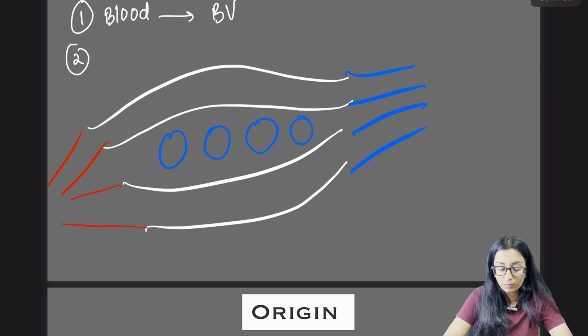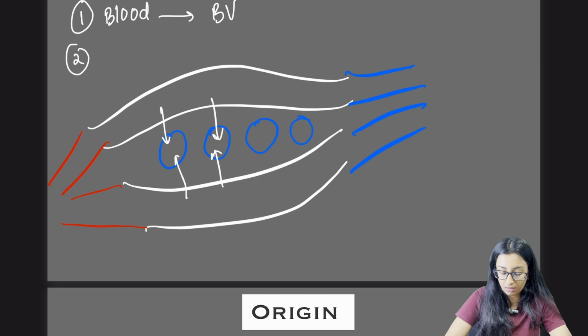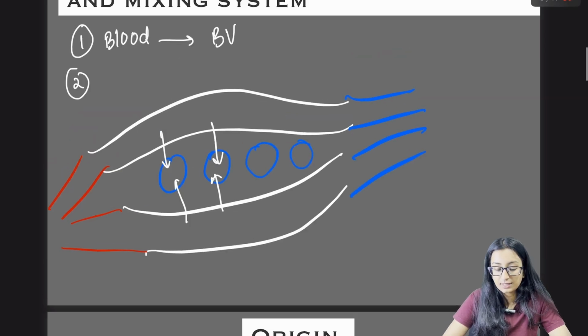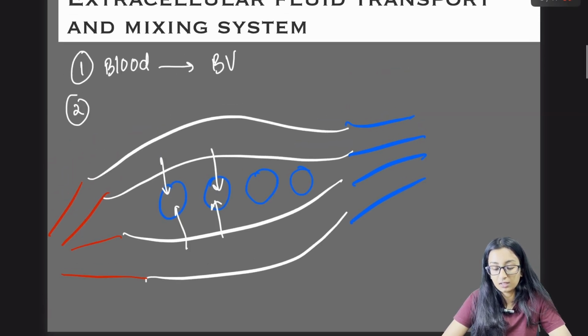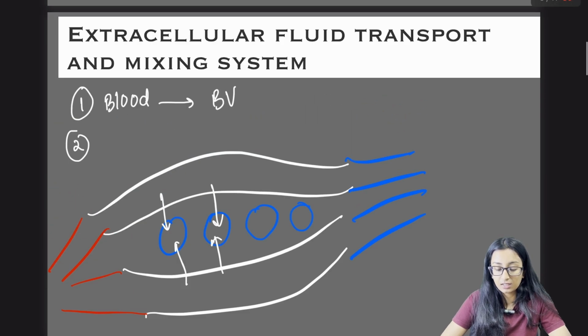There will be mixing, bouncing in and out, it doesn't matter which direction. It leads to homogeneity. Capillaries are impermeable to plasma proteins and permeable to most of the other components in our body. Hence, this is really necessary for maintaining homeostasis.